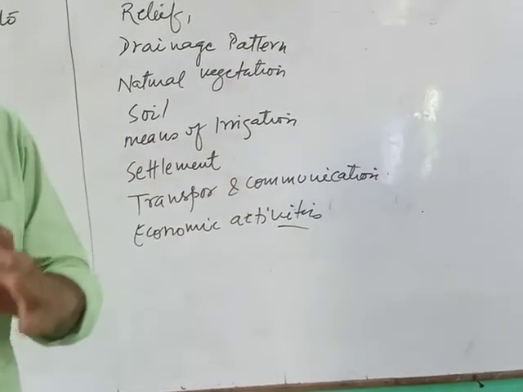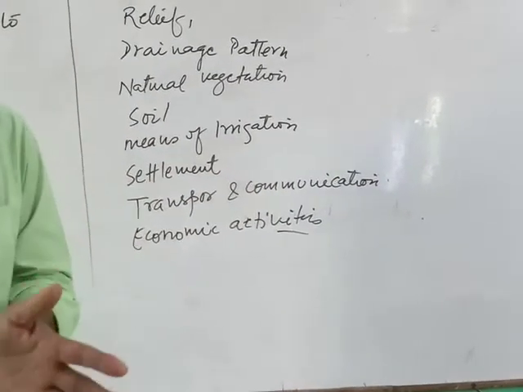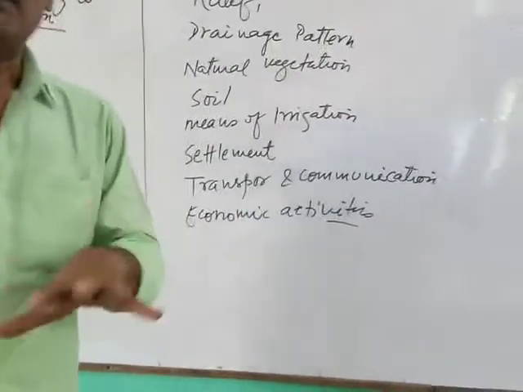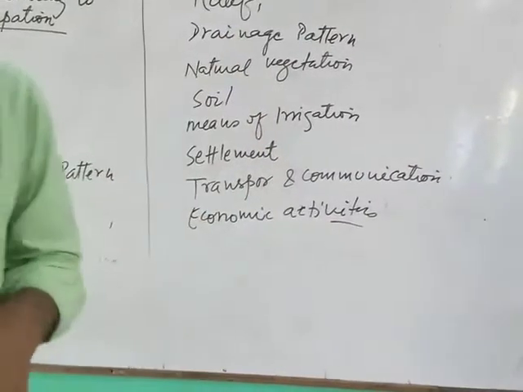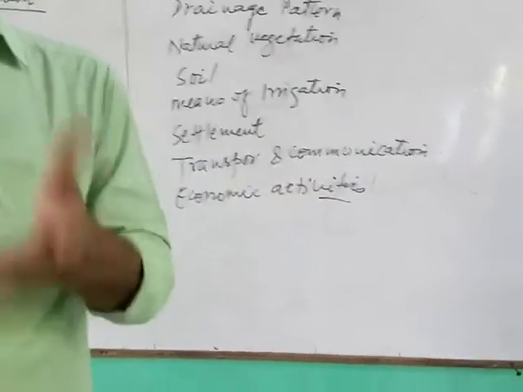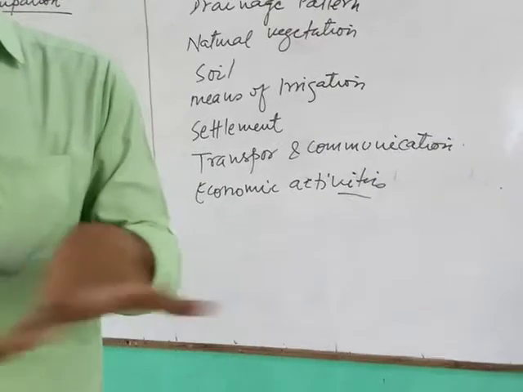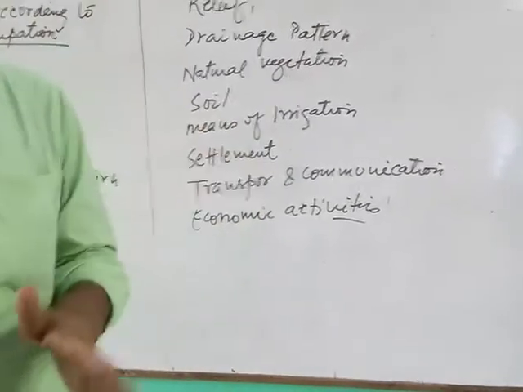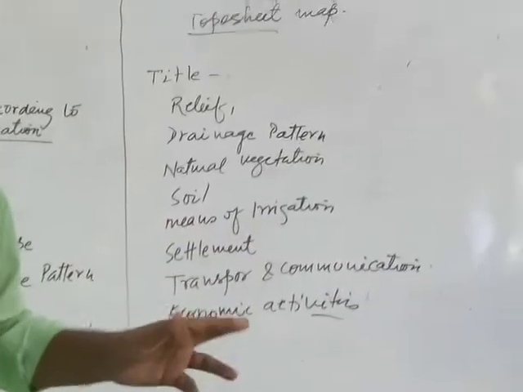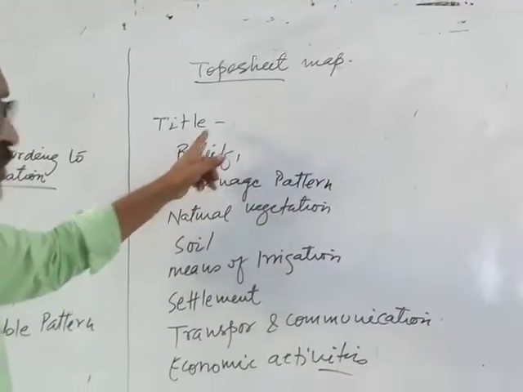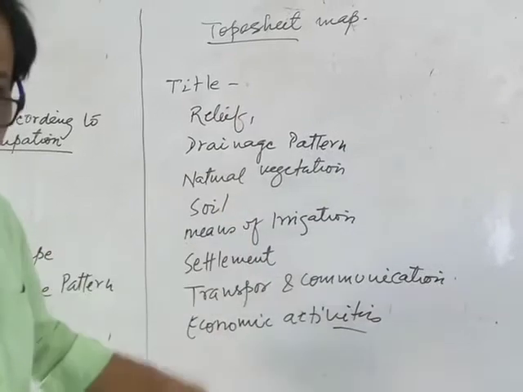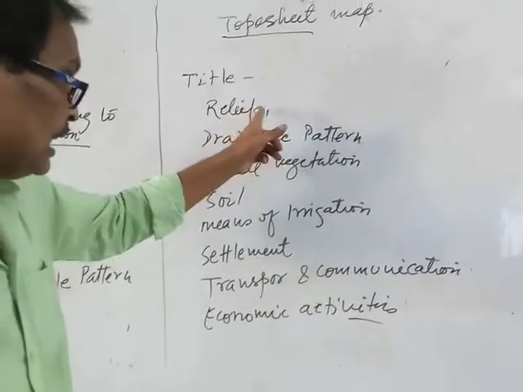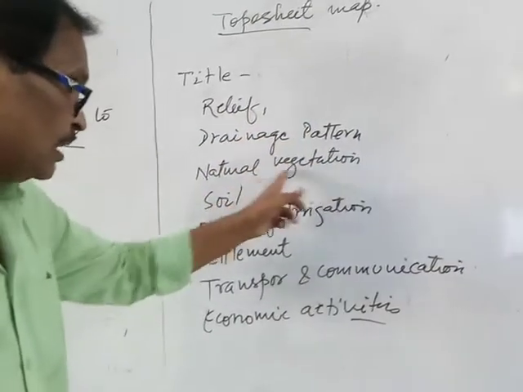Communication, the means of communication by which we send our message from one place to another, you know that well. Economic activities: the people living in those toposheet areas, which type of economic activities are done by such people in that region. So all this information is given in the toposheet map; you have to see and define under these following heads. These headings are given there. Read the map, read the toposheet and define relief, drainage pattern, natural vegetation, etc.